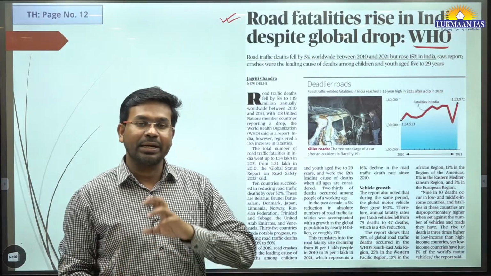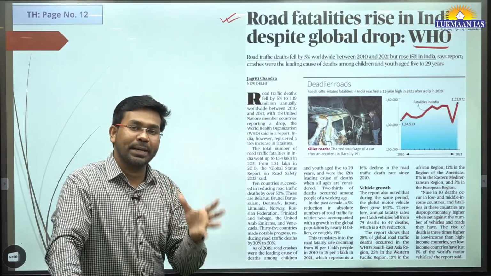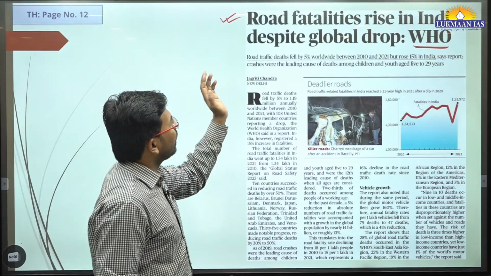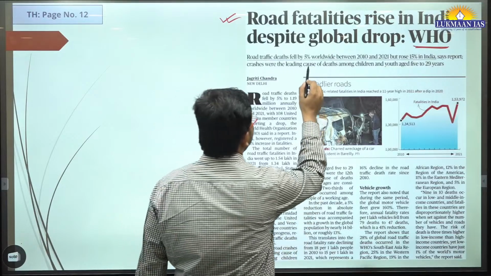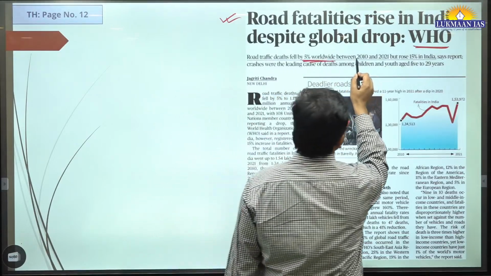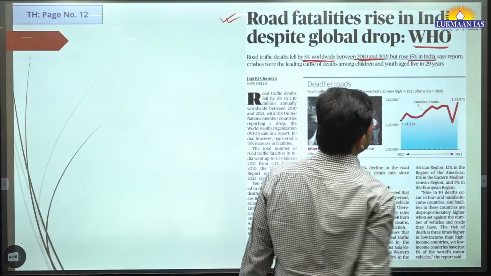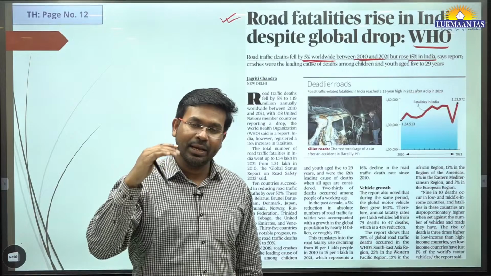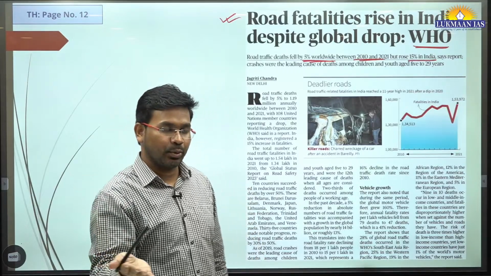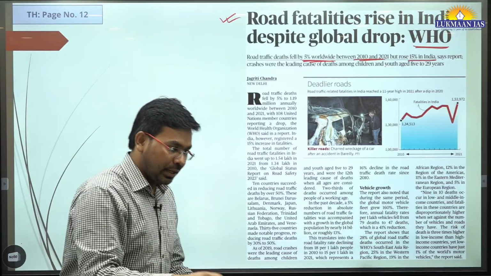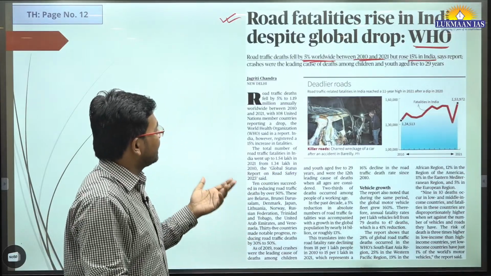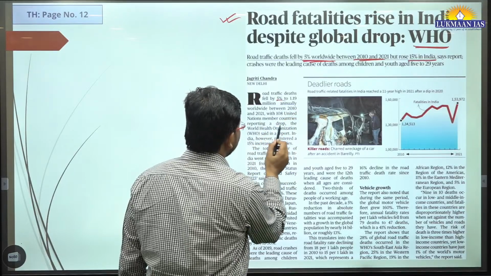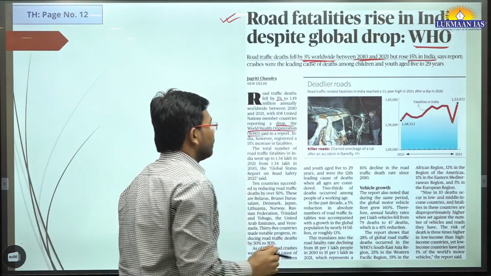So we are interested in understanding this report from the perspective of India. How many people die in road accidents in India? According to the WHO, road traffic deaths fell by 5% worldwide between 2010 and 21, but rose 15% in India. Means globally, the death rate has gone down by 5%, but in India, it has gone up by 15%. So in India, there is a reverse trend. Here, more people are dying because of road accidents.